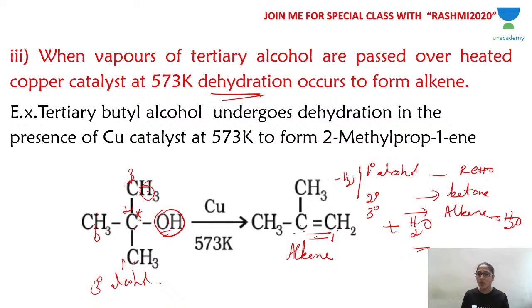So, what is the name of this compound? 1, 2, 3. The carbon containing the double bond should have the smallest number. So 1, 2, 3. The second carbon has a methyl group, so it is 2-methyl, three carbons, so prop, and 1-ene. Instead of propane, it is propene, and the double bond is at the first carbon. So you can write 2-methylpropene or 2-methylprop-1-ene. This is the result of the reaction of tertiary alcohol with copper at 573 Kelvin. Alkene is the product.